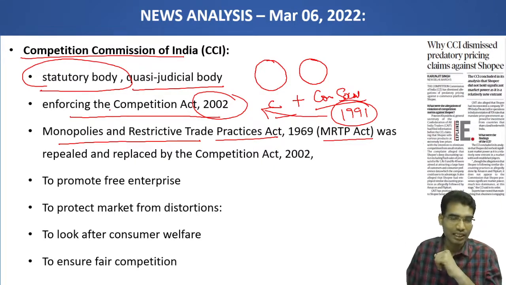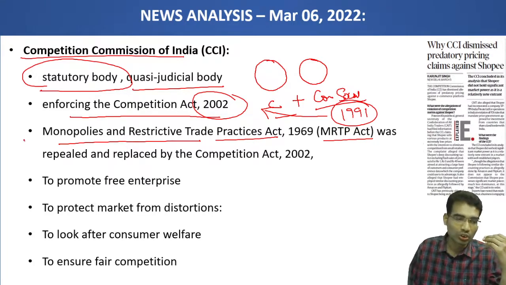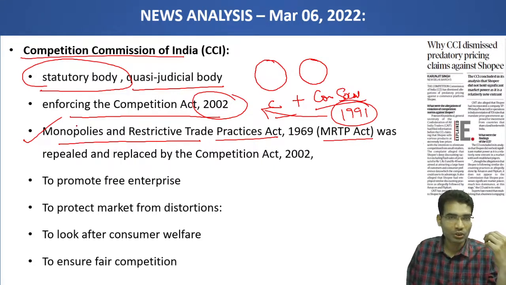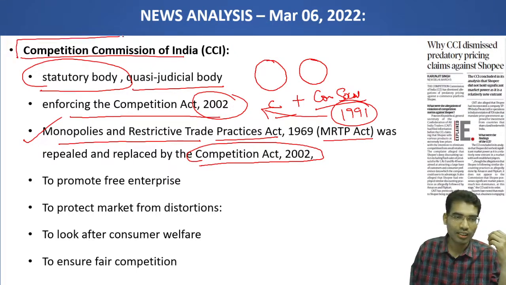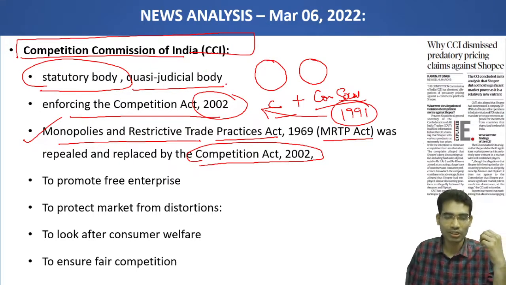In this context, no private company should monopolize the business, and no unfair practices should be there in the market. In order to create fair practices in the market, the Competition Act 2002 was passed. As part of this, an organization was created, the Competition Commission of India.